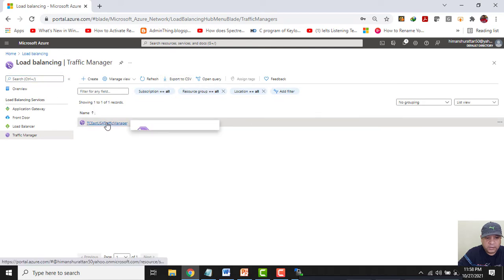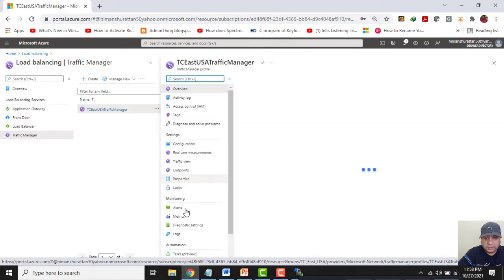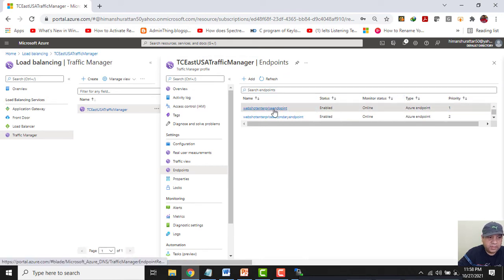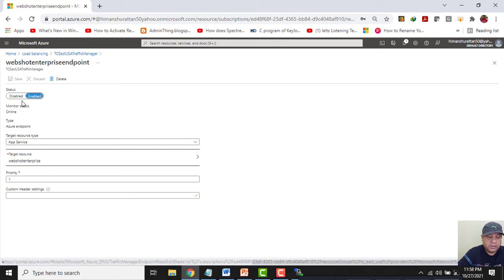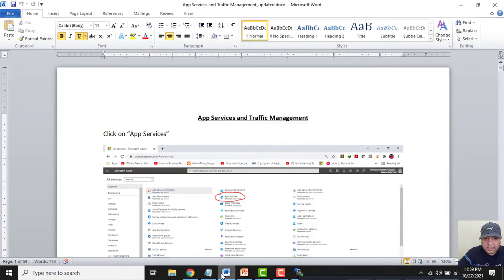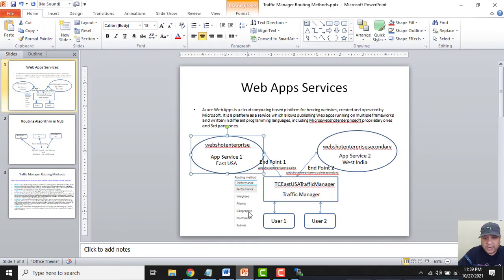Let me go to endpoints. See, now both the endpoints are online. What I am going to do is disable this endpoint. Click on disable, click on save. Now this endpoint is disabled.